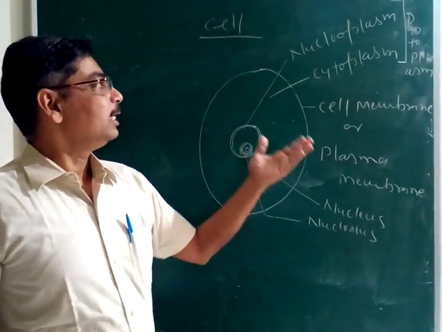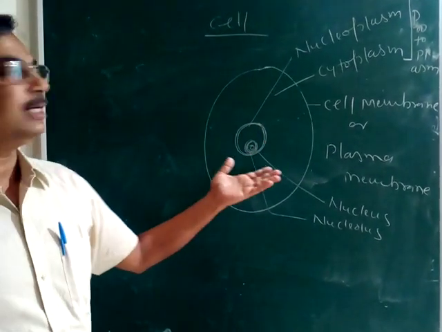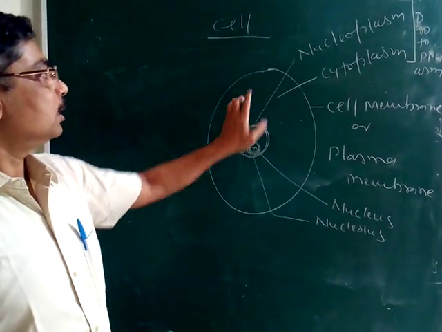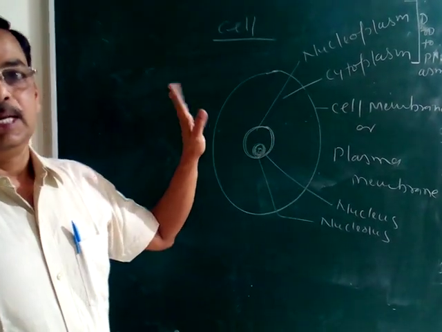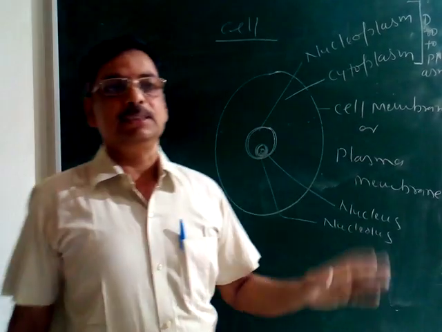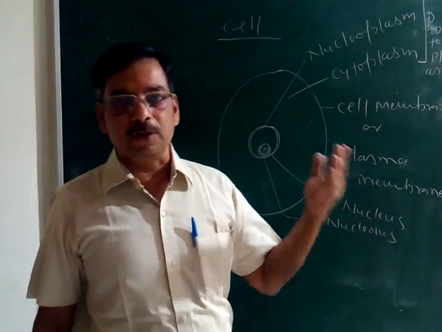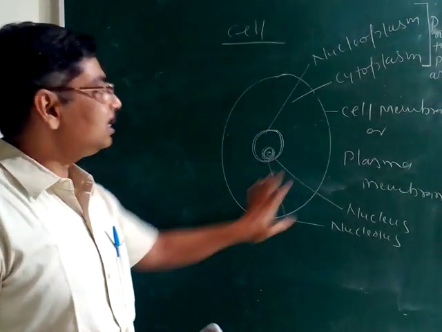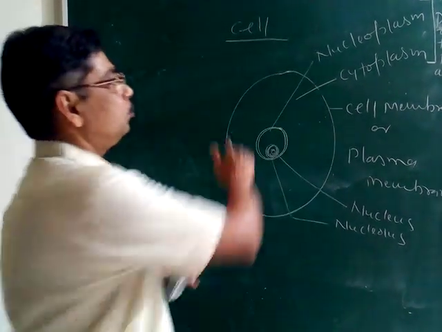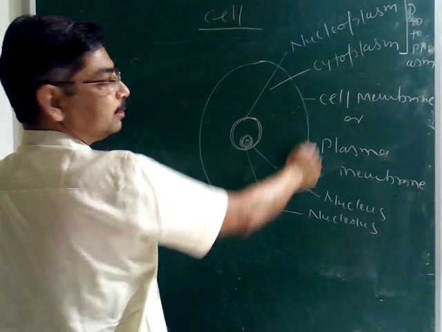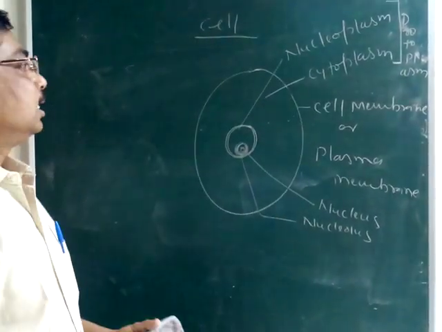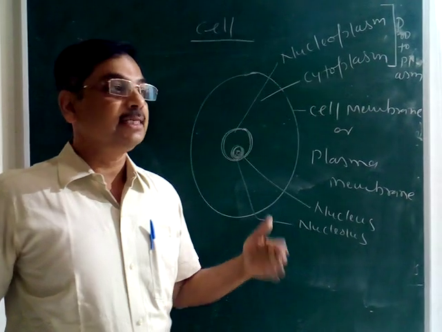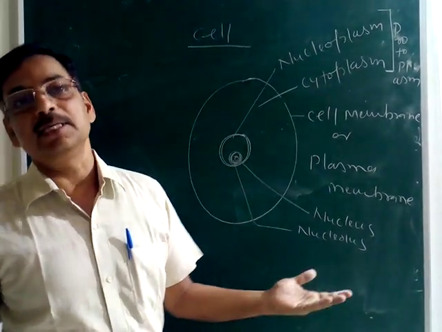In other words, if we define what is cell, then protoplasm surrounded by the nuclear membrane or plasma membrane is also cell. In definition, we can write this is a structural, functional and hereditary unit of all living organisms. But from this diagram also we can define the protoplasm surrounded by the cell membrane or the plasma membrane, also cell. Now the question arises, from where has this cell come, who has discovered the cell.